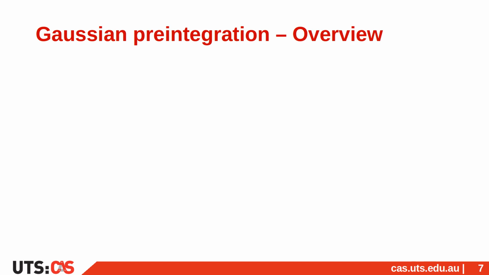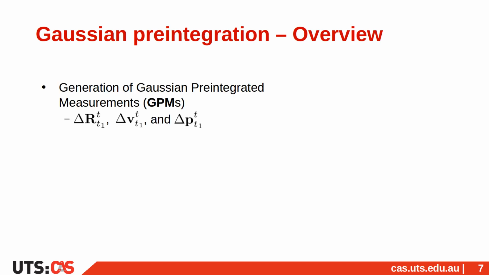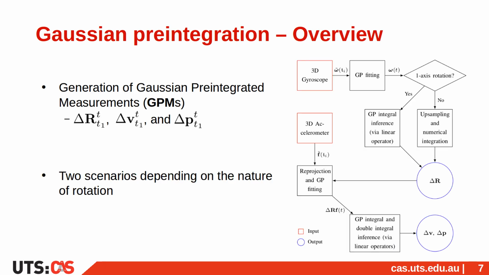Our method produces what we call GPMs, Gaussian pre-integrated measurements. These pre-integrated measurements are the results of the process shown in the block diagram on the right. One can see that the pipeline differs depending on the nature of the system's rotational movement. Nonetheless, the overall steps are similar.